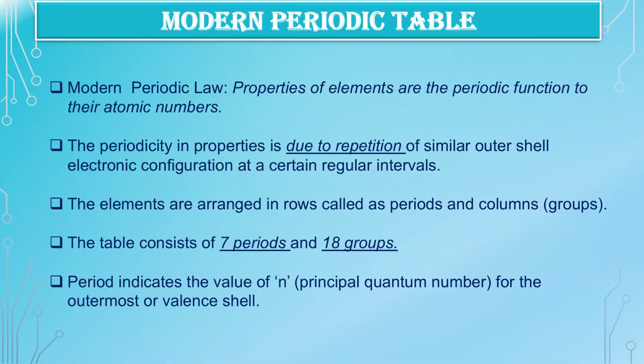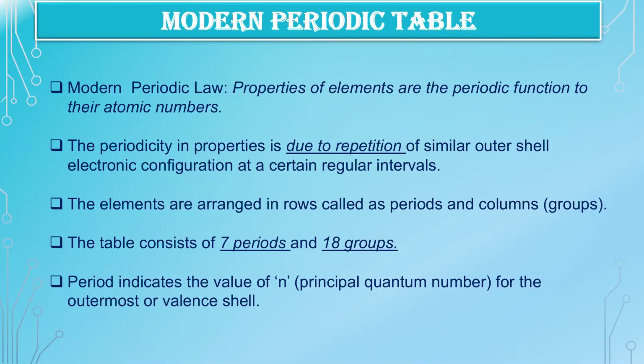So what is the modern periodic law? As I told, before the modern periodic law came into existence, there were Dobereiner's triads, then Mendeleev's periodic table, Newlands' octaves, right? But the modern periodic table is the table that we are using nowadays, which includes all the elements.